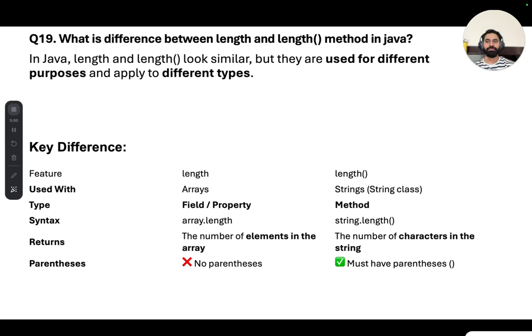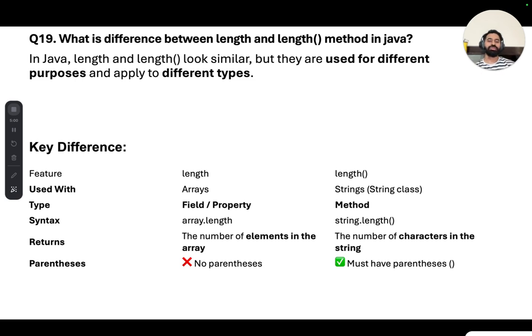All right. The next question is: what is the difference between length and the length method in Java? In Java, length and length method look similar, but they are used for different purposes, and they apply to different types also. Length is used with arrays, and the length method is a string method, which provides the length of a string. Length is used as a field or a property, and the length method is used as a method.